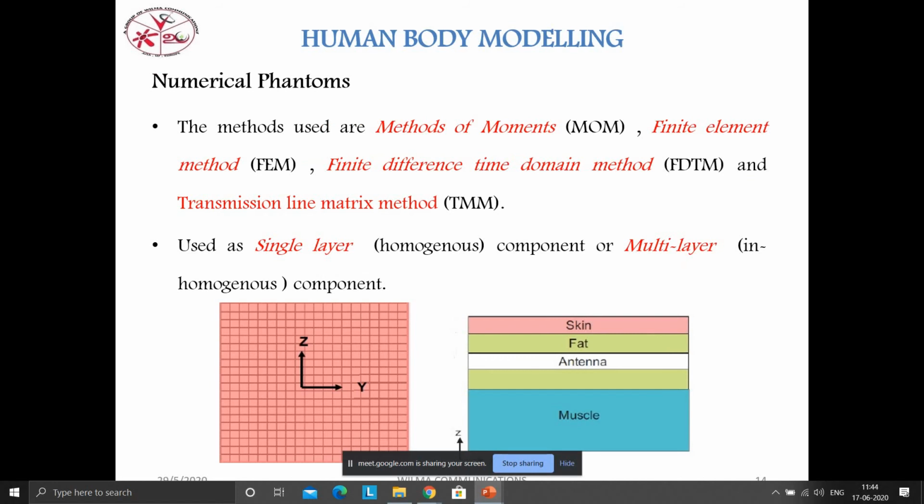So these are the things I have to explain. The skin has a lot of layers. So skin has more than 4 layers in a hand. But in a chest or a leg, it has more than 7 layers. So each place has different layers. And in those layers, each and every layer has different conductivity values also. So if you place an antenna in skin, first you have to consider in which layer you have to concentrate. Is it the first layer or second layer or third layer? These are important for the selection of material. That is the selection of material progress. Okay. Then move on to the next slide.